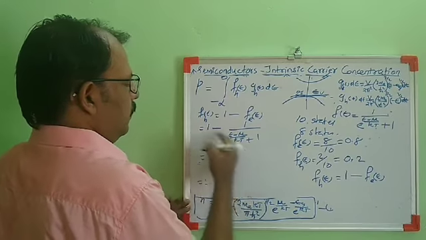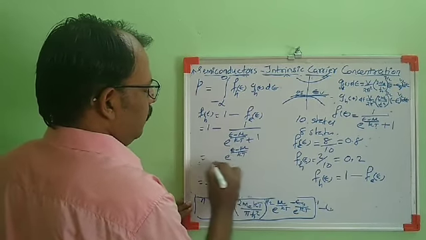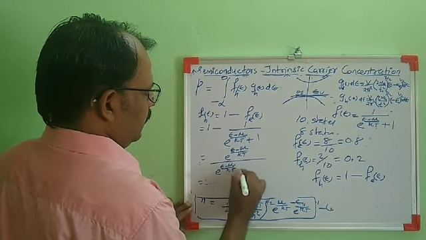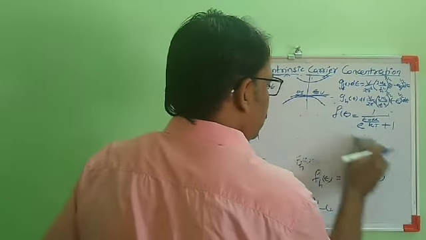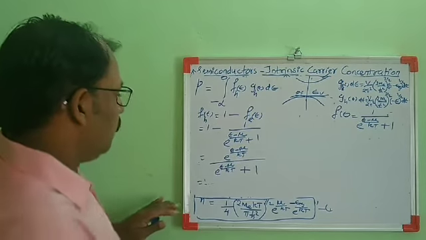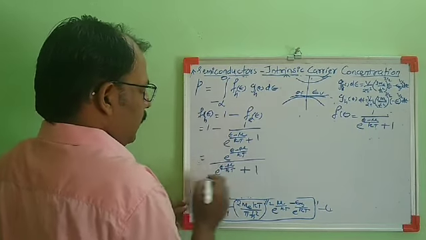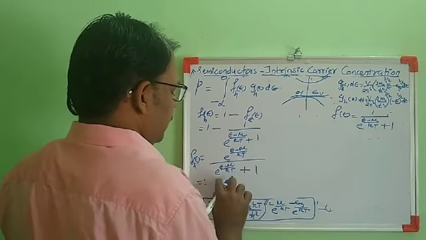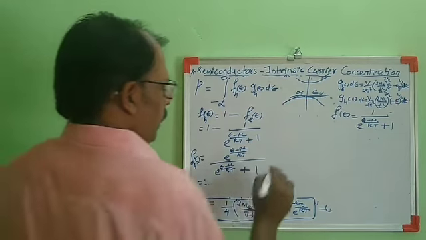On simplifying this, we will get e raised to (E minus mu) by kT, by e raised to (E minus mu) by kT plus 1. So, this is the probability of occupancy of holes, f_h(E).